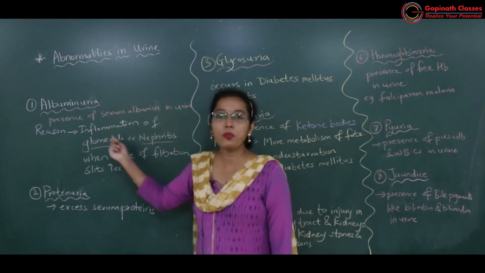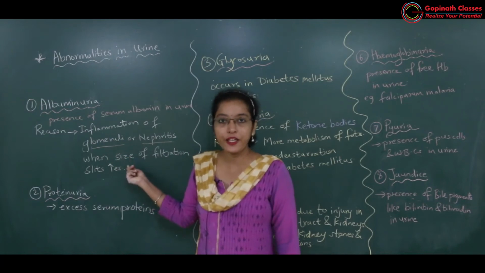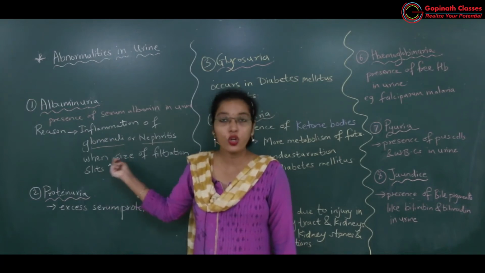So albumin, which is important for the body, is also going out through urine, so it's not good.